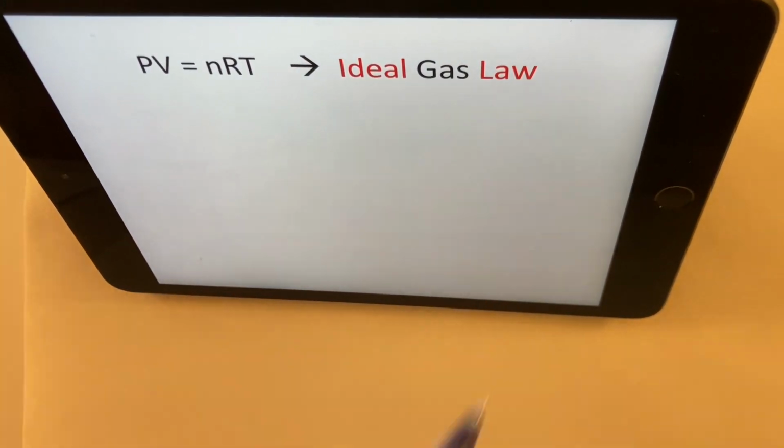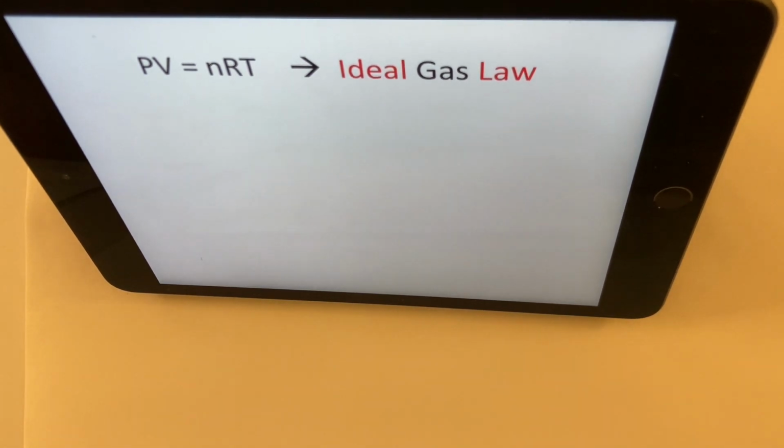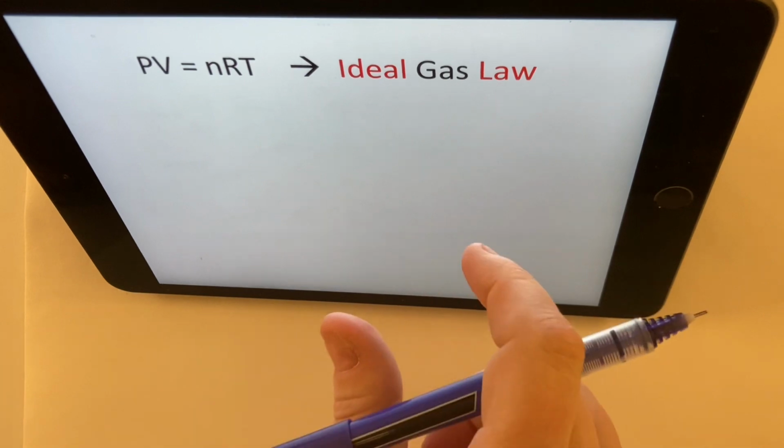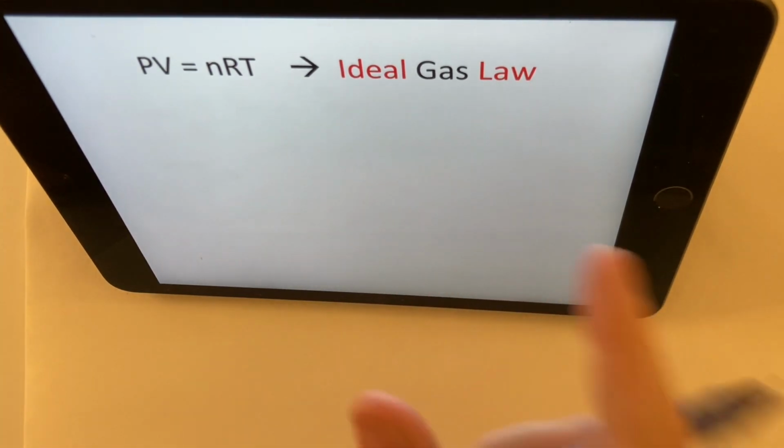Okay, good. So PV equals nRT is our ideal gas law. And I put those terms in red because I just want to talk about those two terms. Why is it called ideal gas law?